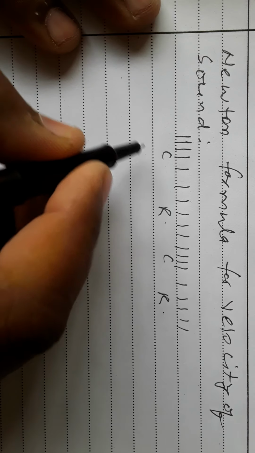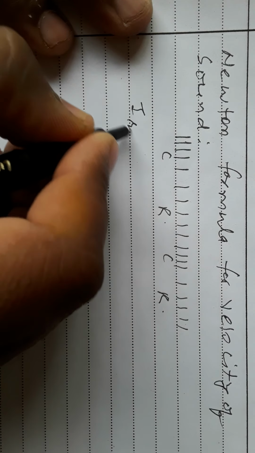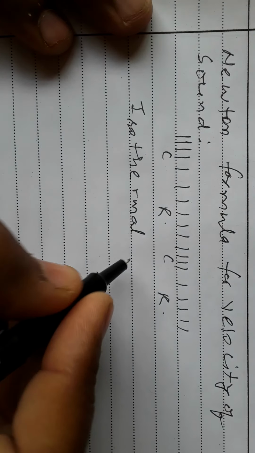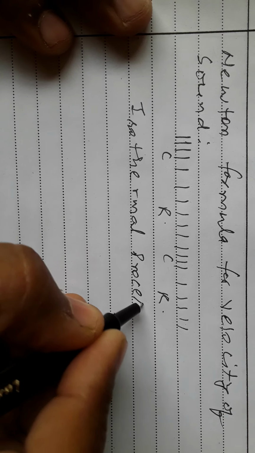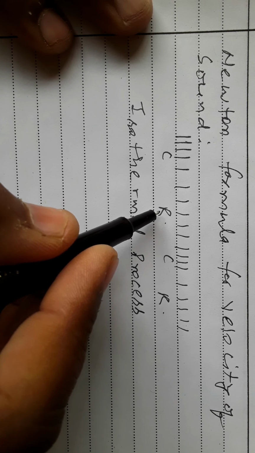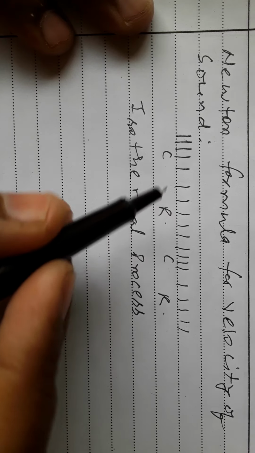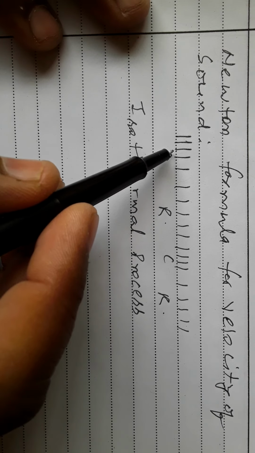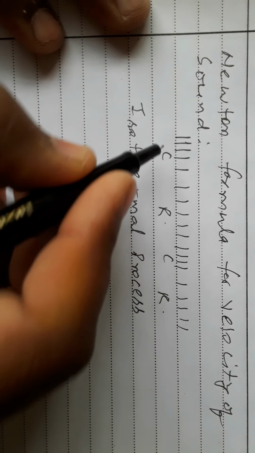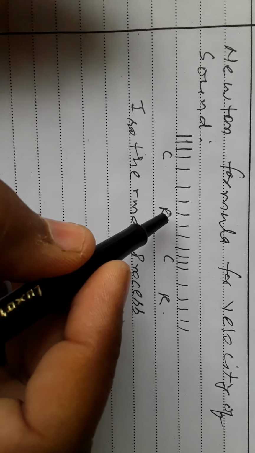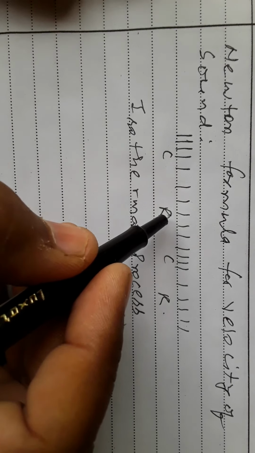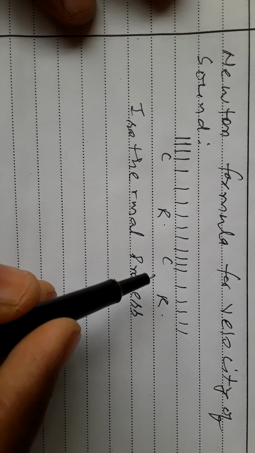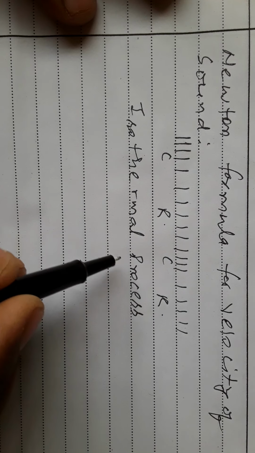Newton assumed that when the sound wave travels, it is an isothermal process. If it is an isothermal process, then during compression temperature rises, and during rarefaction temperature decreases. So he suggests that during compression, the increase in temperature goes to the surrounding, and during rarefaction, the decrease in temperature is gained from the surrounding. So this process goes on and it follows an isothermal process.